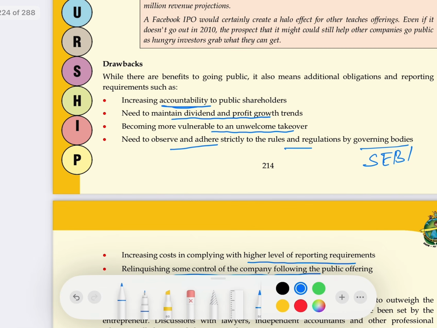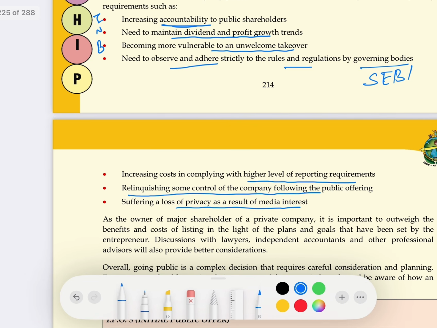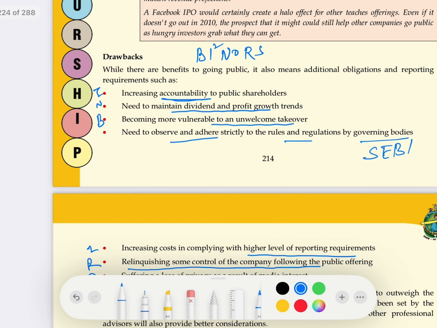So here is the term which is BI-NOROUS. For this we have two I's, so we can say I square. For BI-NOROUS, B for becoming vulnerable to unwelcome takeover, I for increasing the accountability, N for need to maintain the dividend. As I told you, there are two I's, I for increasing the higher level of reporting, R for you lose some control, and S for suffering the loss of privacy. So you can learn this term BI-NOROUS for easy recapitulation.